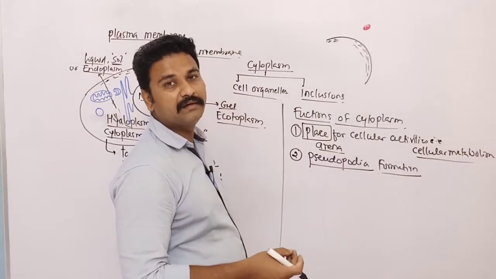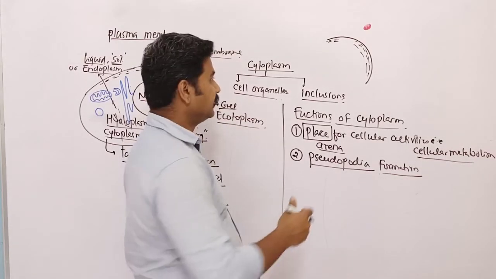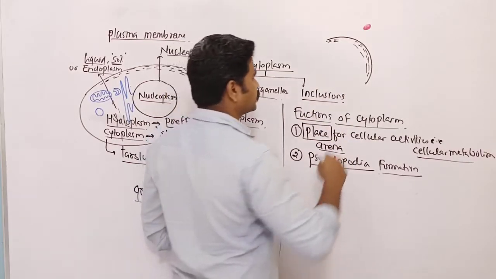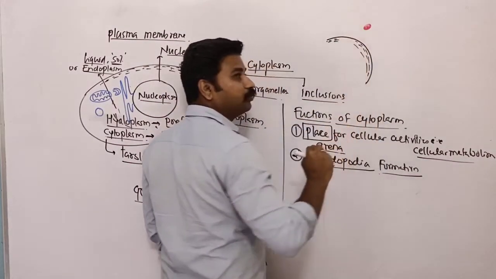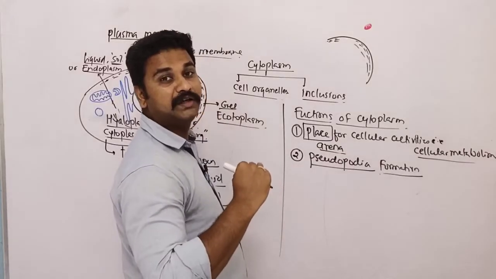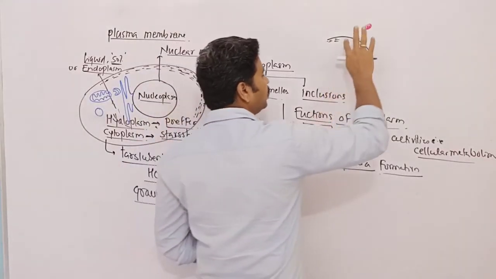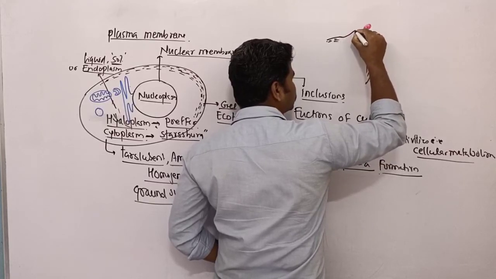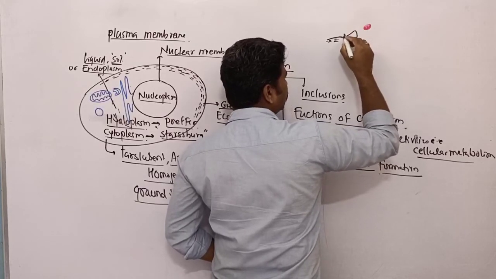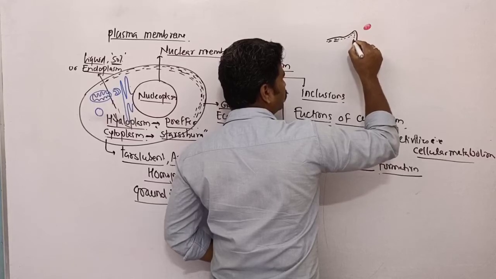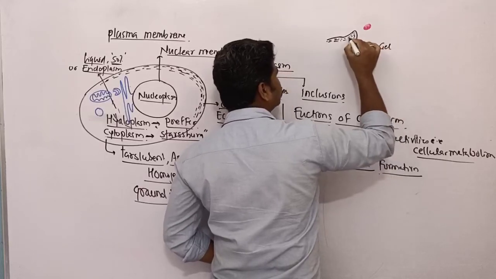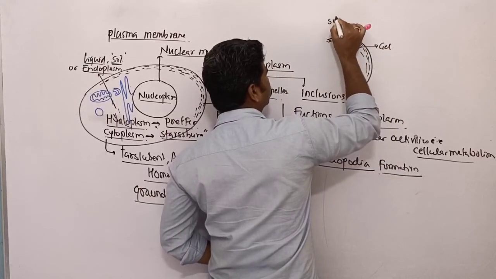That means it will get converted into sol. This gel-like substance will get converted into sol-like substance, and the sol will move in that particular direction. So by moving out the sol, this plasma membrane will extend like this, and here the gel is now converted. This is the gel part and this is the sol part.